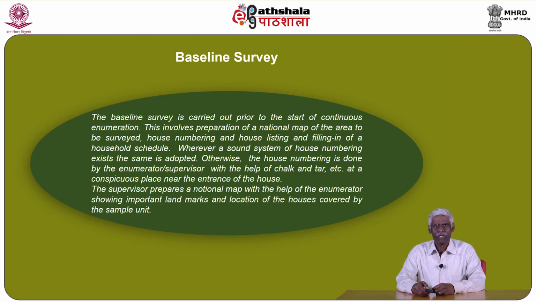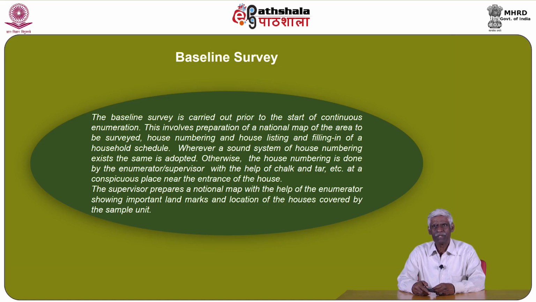Let's discuss the baseline survey. The baseline survey is carried out prior to the start of continuous enumeration. This involves preparation of a notional map of the area to be surveyed, house numbering and house listing, and filling in of a household schedule. Wherever a sound system of house numbering exists, the same is adopted.